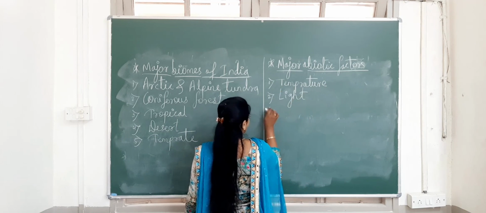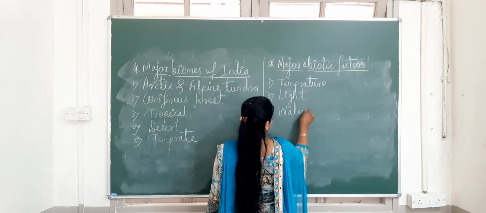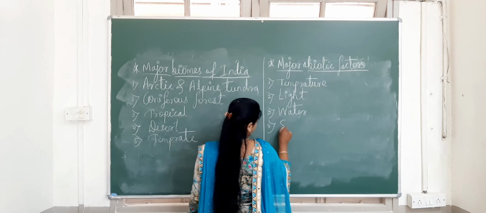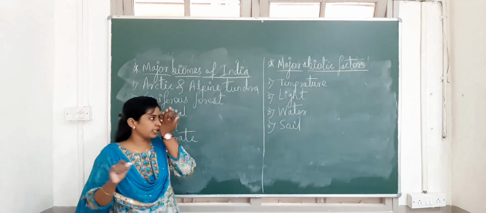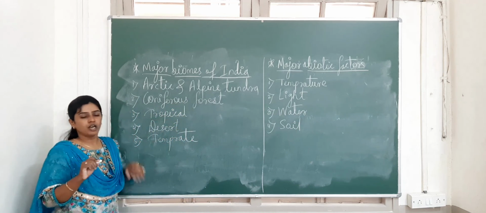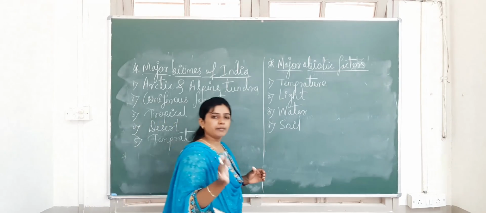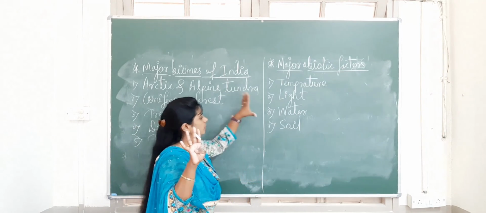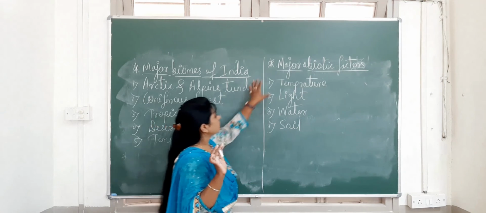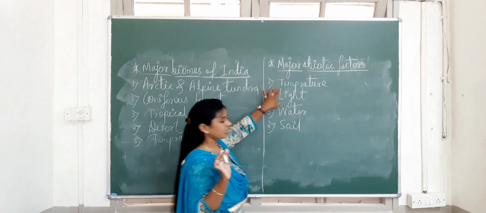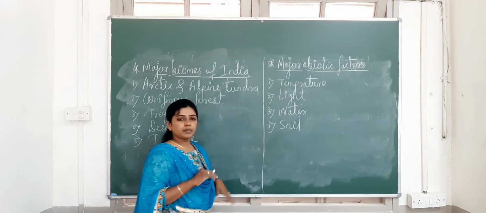The third one is water, and the fourth one is soil. Various forms of abiotic factors are there in the environment or ecosystem, but out of all of them these four are the major and very important ones for living organisms. So these are the major abiotic factors.